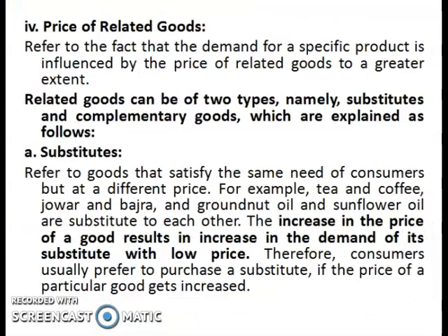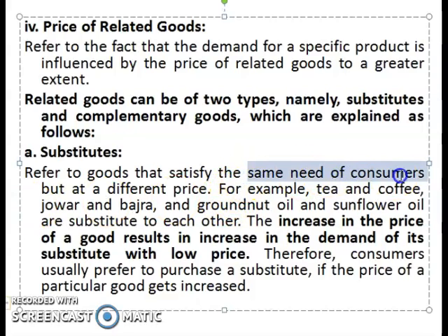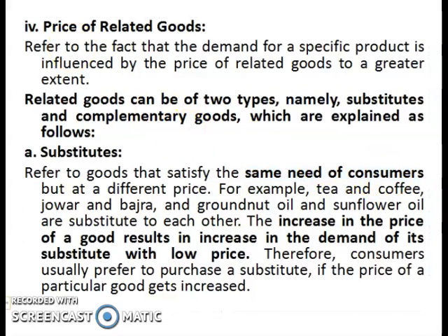And then we have price of related goods. There are two types of related goods, substitute and complementary goods. Substitute goods refers to the goods that satisfy the same need of the consumers. For example, we have tea and coffee, jowar and bajra. So increase in price of a good results in the increase in demand of the substitute which has a low price.